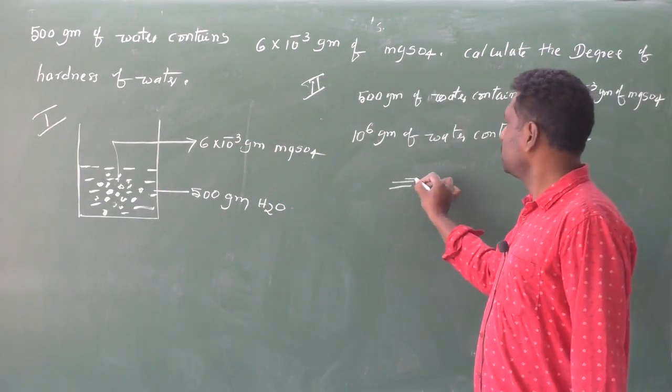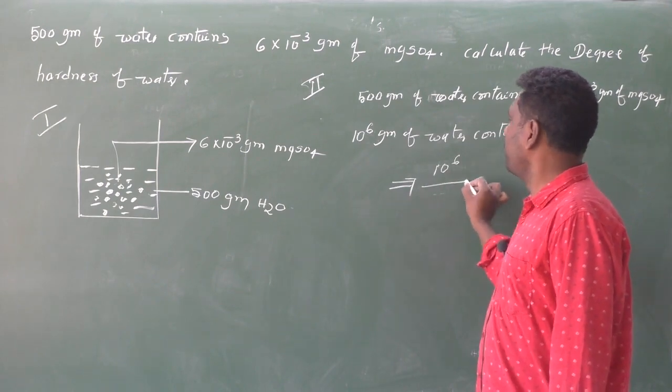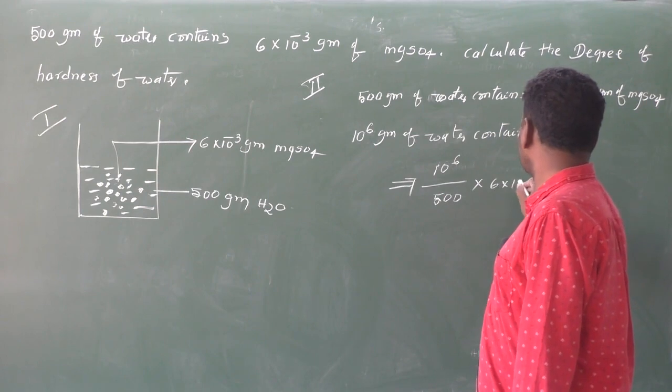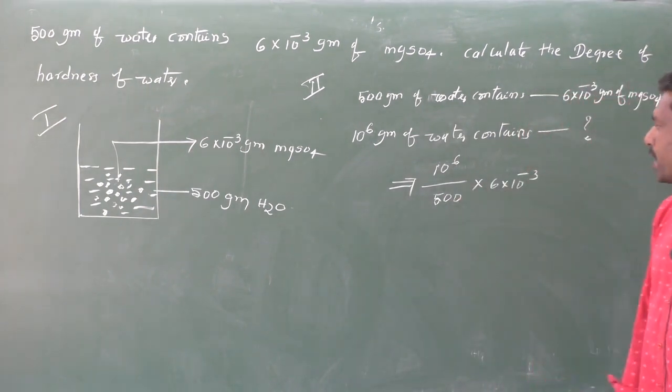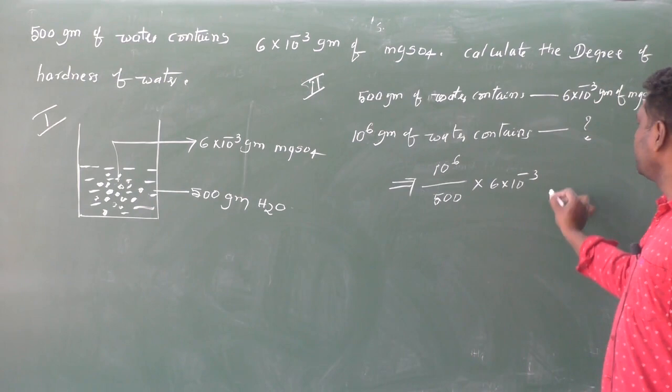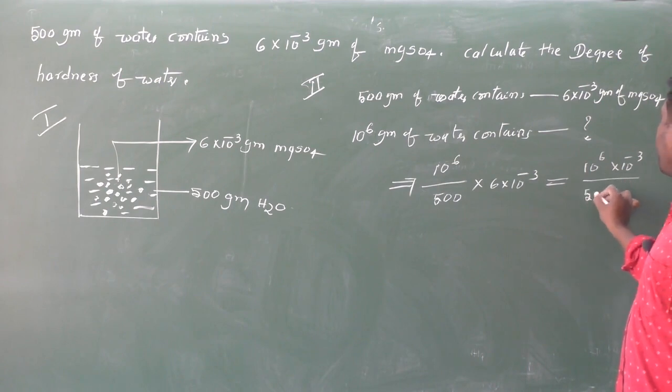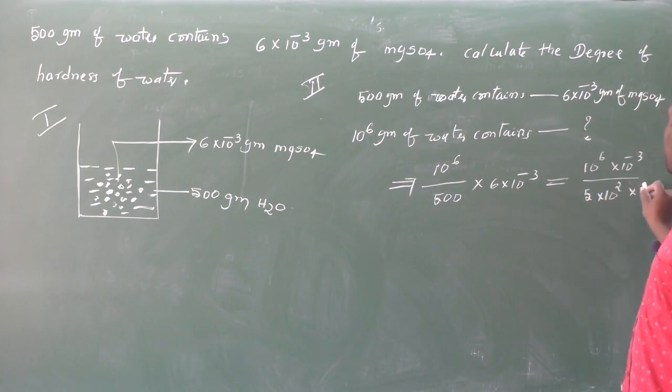So by this we calculate. 10 power 6 by 500 into 6 into 10 power minus 3. Therefore, this value is 10 power 6 into 10 power minus 3 by 5 into 10 power 2 into 6.